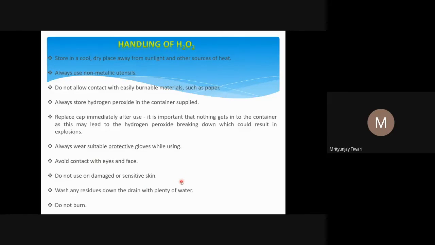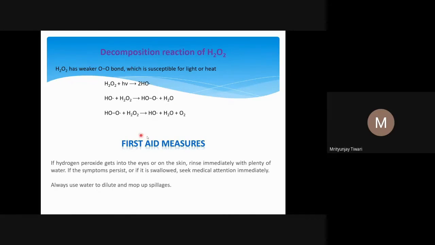So if it is very diluted, that is not an issue, but if it is concentrated, it will damage the skin. So wash any residue down the drain with plenty of water. Do not burn it. Do not try to burn H2O2. These are the handling precautions. And if somehow very concentrated H2O2, maybe 85% or more than 30%, has gone somewhere, particularly in eyes, what will you do?